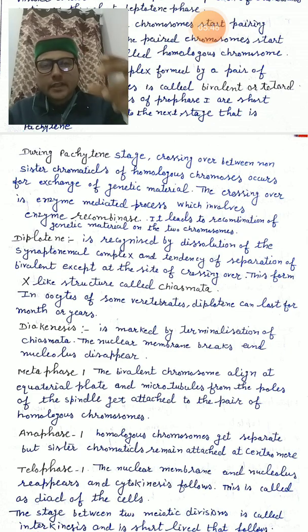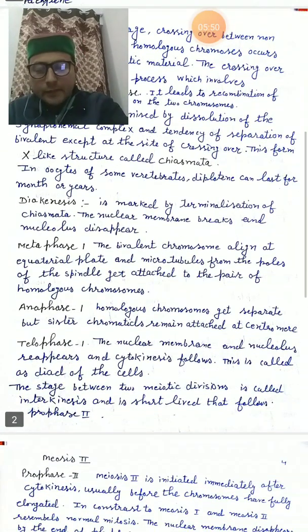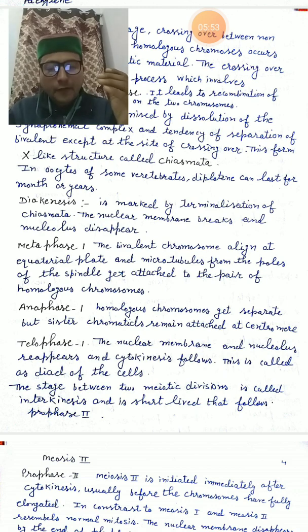माइक्रोट्यूब्यूल जो हैं वो पोल से स्पिंडल्स के साथ उनको अटैच करेंगे. This is about metaphase 1. Then we have anaphase. So what will happen in this metaphase? Poles of the spindle get attached to the pair of homologous chromosomes. Then anaphase 1, homologous chromosomes get separated but sister chromatids remain attached at the centromere.